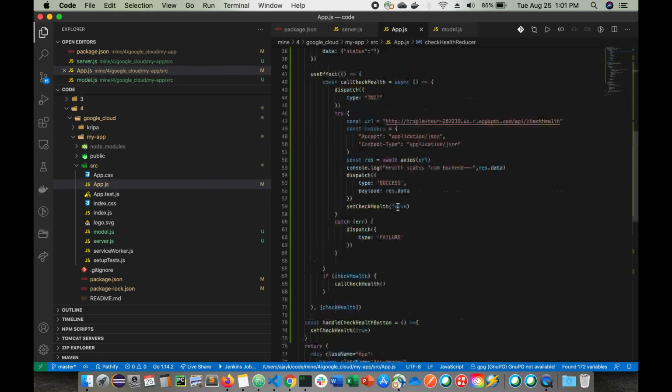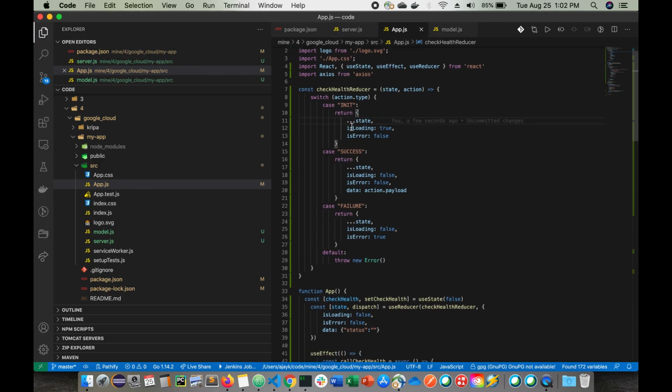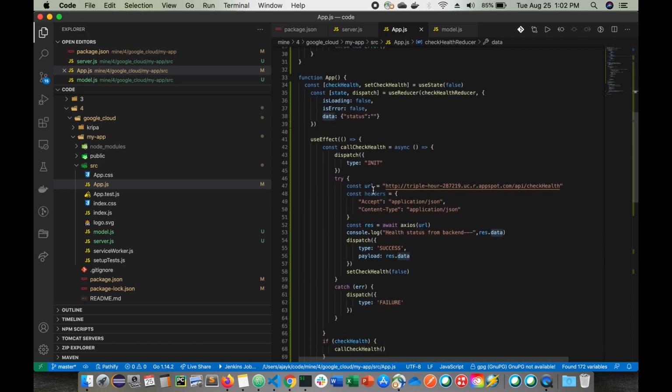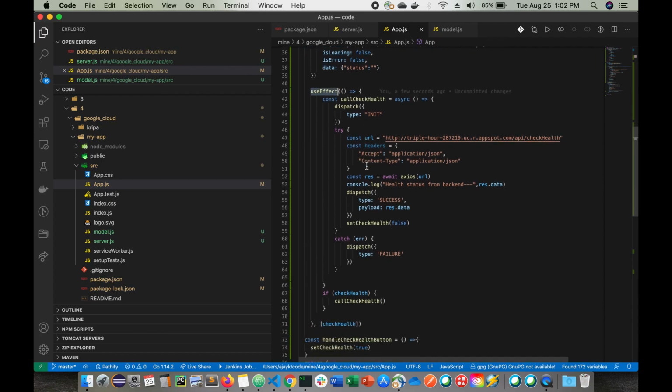If you come here to the top, I'm using a reducer. So it's pretty much simple. If you have gone through the reducer concept, you will know easily this is a very simple step. Once successful, I will have the data here. And I'm using Axios to make the client call. So I'm using useEffect.